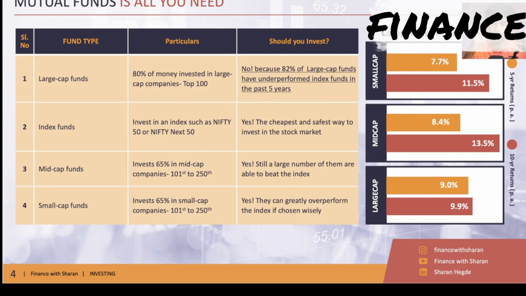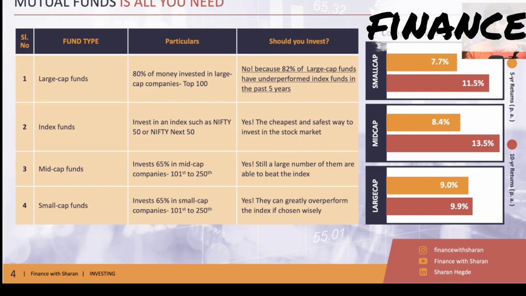Look at the past performance over a 5-year and a 10-year period. What you can see over here is that over a 5-year period, mid cap fund has been better than a small cap fund, and even a large cap fund has been better than a small cap fund, right? And when it comes to a 10-year period, the mid cap fund is still better than the small cap fund. I mean, small cap fund has beaten large cap, but mid cap fund is still better than small cap. So the moral of the story is, during every period of time, there is one "apna time aayega" moment for each of these categories.